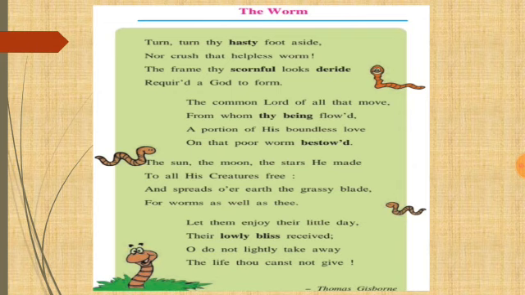The sun, the moon, the stars he made, to all his creatures free, and spread over earth the grassy blade, for worms as well as thee. Let them enjoy their little day, their lowly bliss received. Oh, do not lightly take away the life thou canst not give. By Thomas Gisborne.